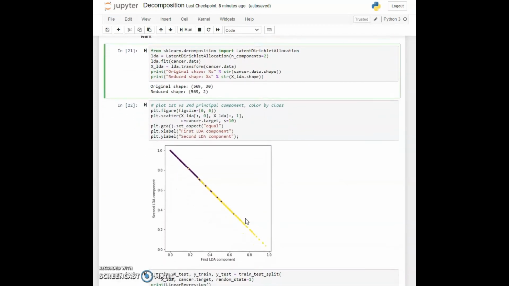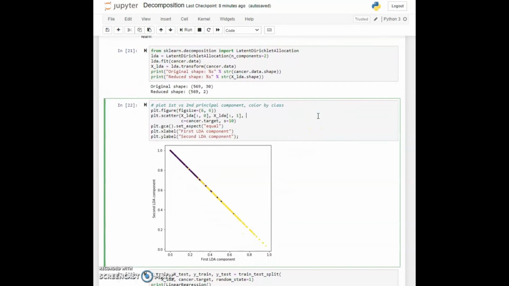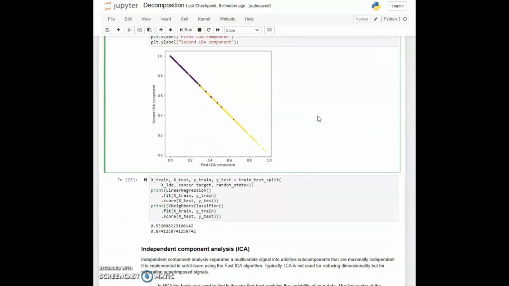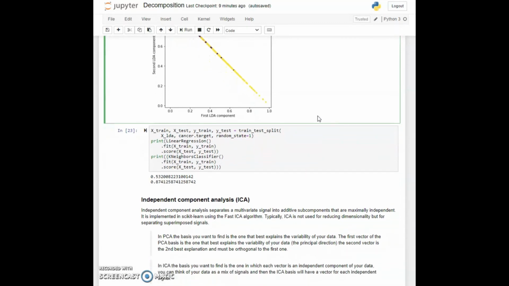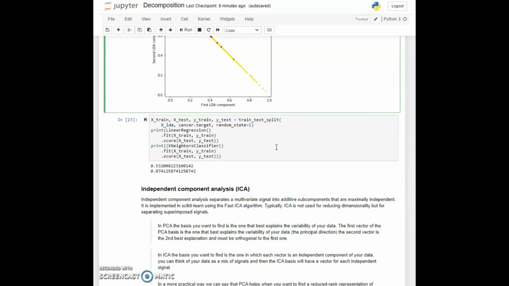Now in cell 22, if we look at the decomposition, we see something a bit different. Rather than a scatter across all the 2 different dimensions, we get things kind of linearized. We still see a relatively okay separation between the values, but they are all along the diagonal. And again in cell 23, we can compare the performance of this LDA decomposition to the original values, using the 2 different classifiers. So here again, we are getting something a bit worse than what we got for PCA.